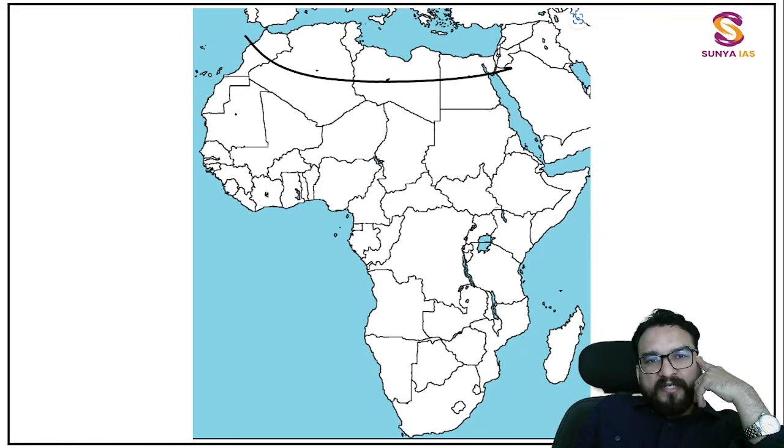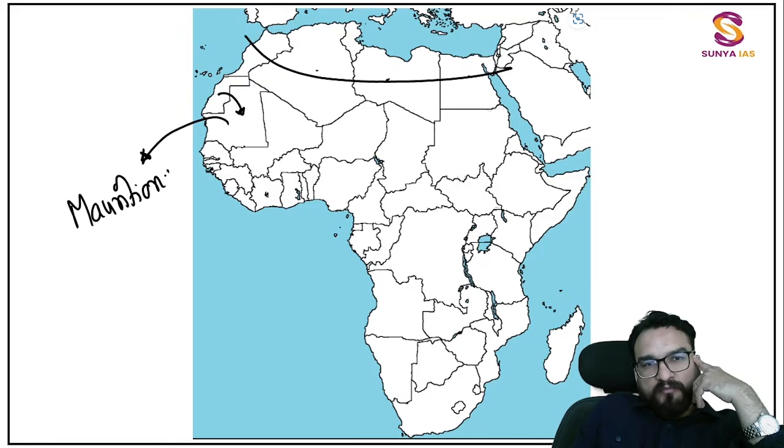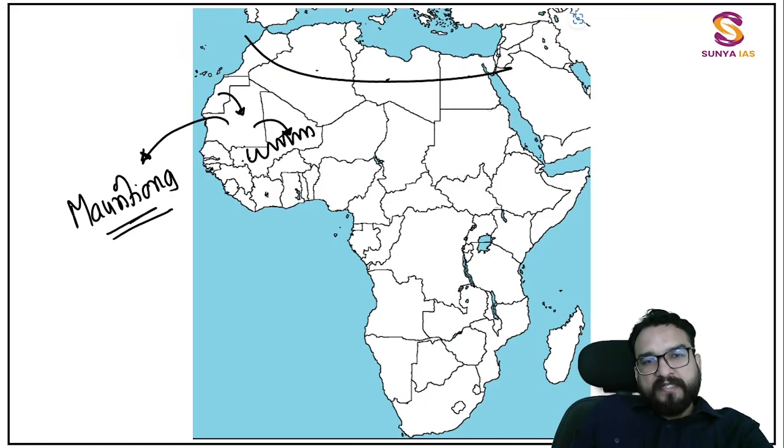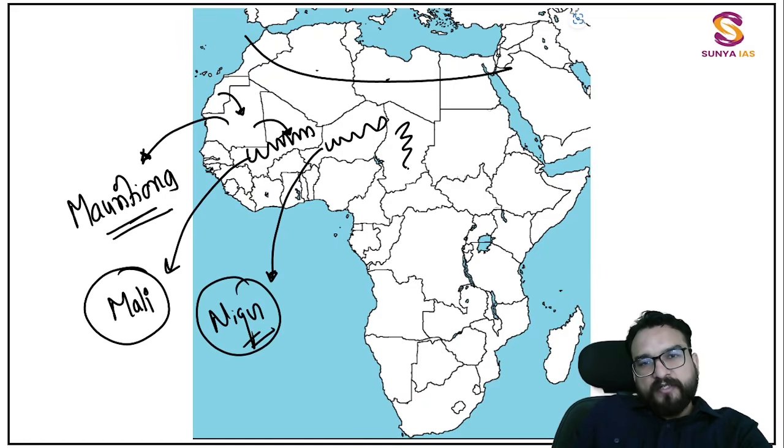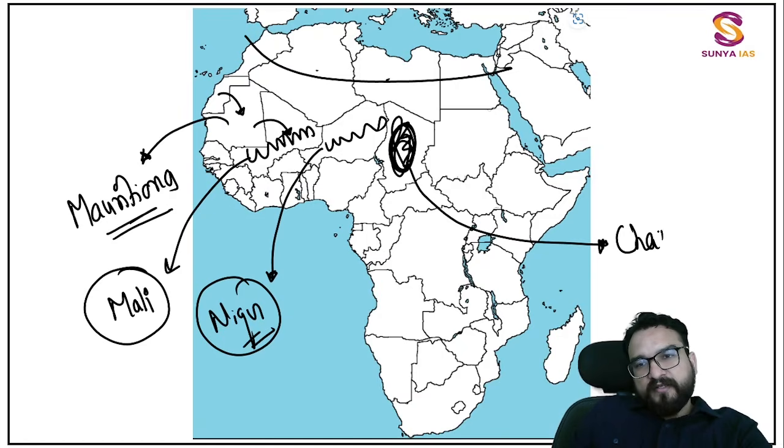Over here, after Western Sahara, you will be moving on to this country, which will be Mauritania. Mauritania, guys, right? And then next to it, you will find this country as your Mali. Mali country. Okay. Next to it, you will find the very important Niger. Important country. And next to it, you will find this country as your Chad. Important country, guys. And Sudan you already know.